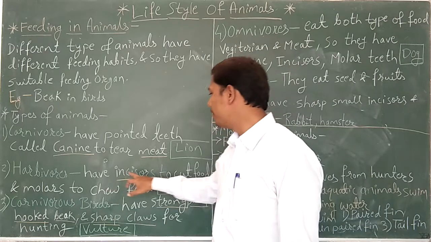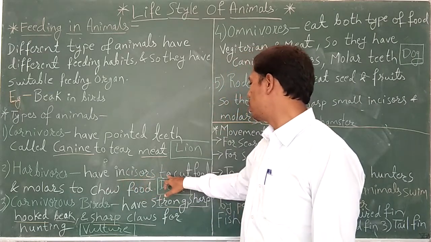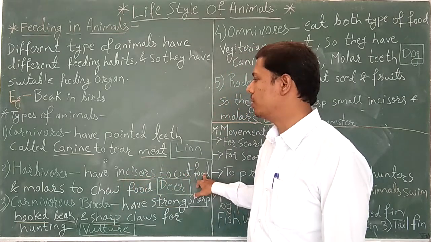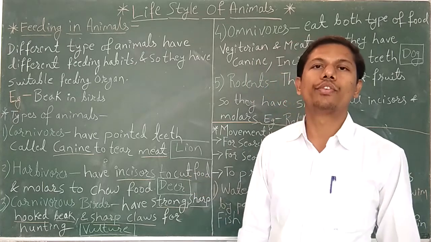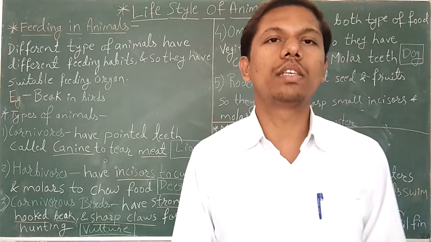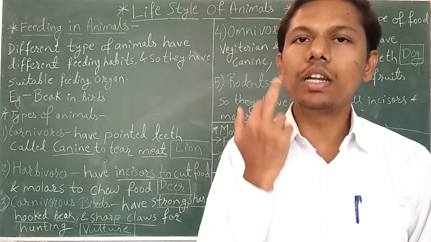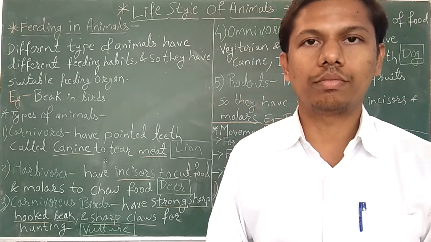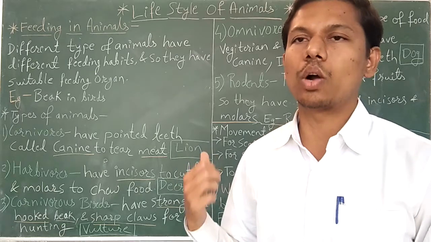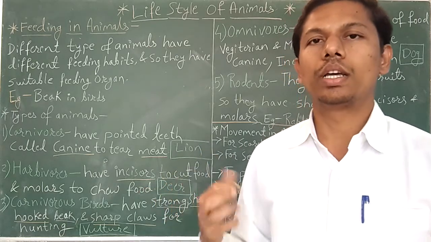So they have incisors to cut food. Incisors are a type of teeth present in the front portion of the mouth in cattle, cow, buffalo, sheep, goat.